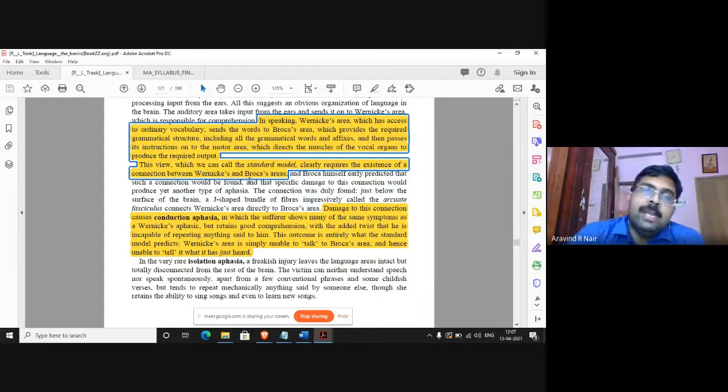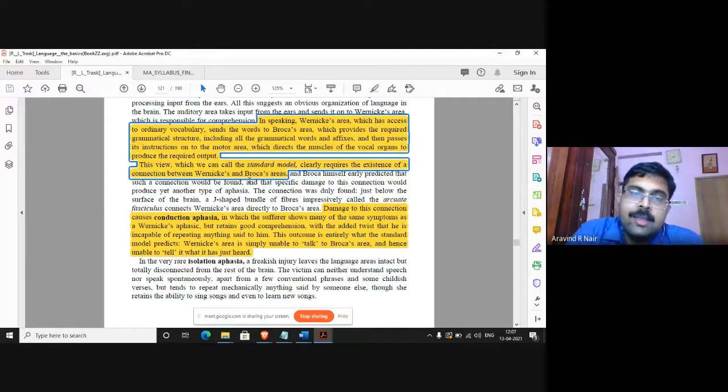So how does the standard model explain the production of speech? First of all, it originates in the Wernicke's area, which has access to our normal vocabulary. All the different words that we know of a language are stored. We cannot say it is stored in the Wernicke's area, but Wernicke's area has access to all that storage.